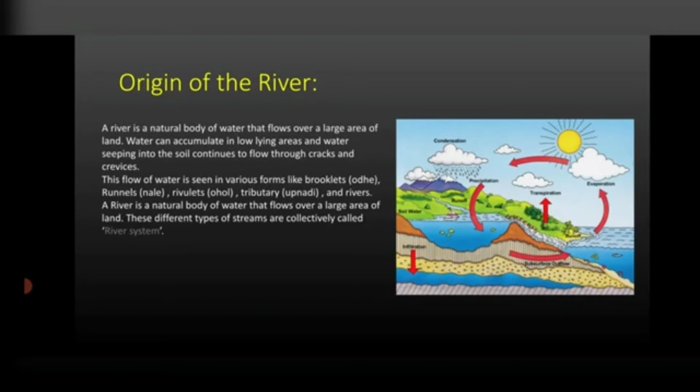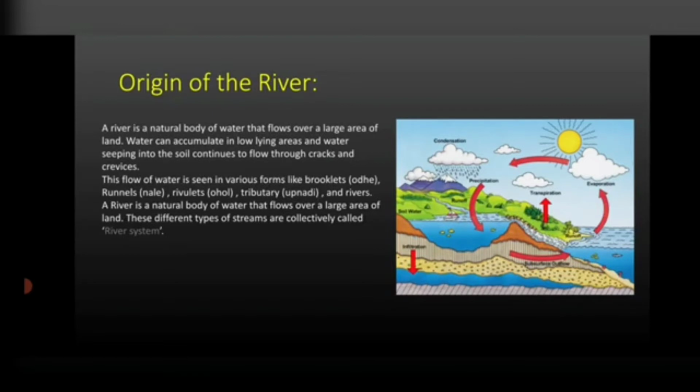What is it called? It is called a runoff, or a flow of water. Such a stream of water flows continuously downhill from the mountains. In some places it is obstructed. Water can accumulate in low lying areas, it can also accumulate in the ground, and it can flow through cracks.